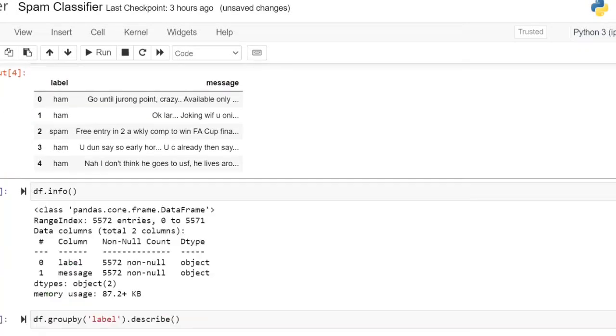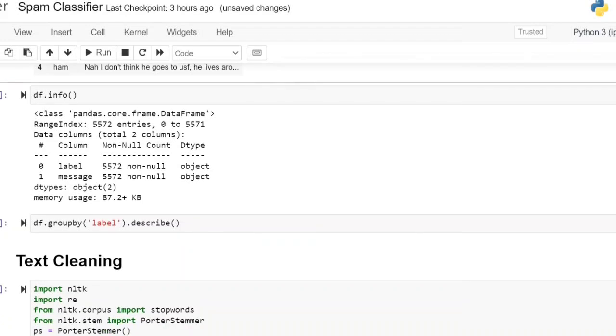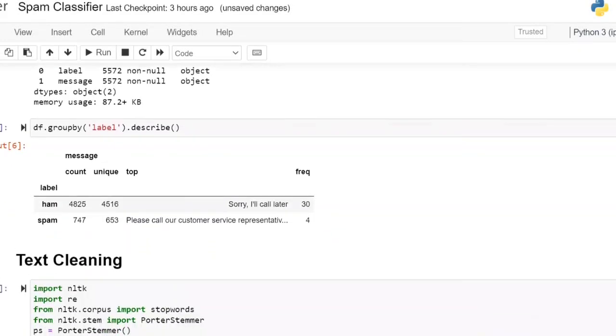Right? Next, if you observe here, this data set consists of a total of 5,572 records, out of which we have two classes. Class 1 is ham and class 2 is spam. We have 4,825 ham messages and 747 spam messages. That is just applying the value count.